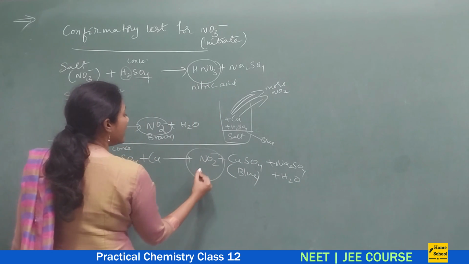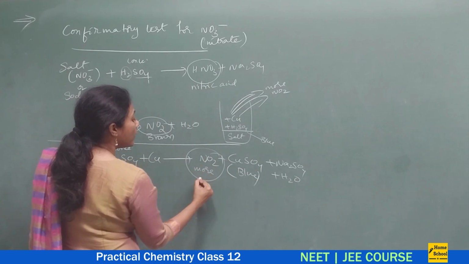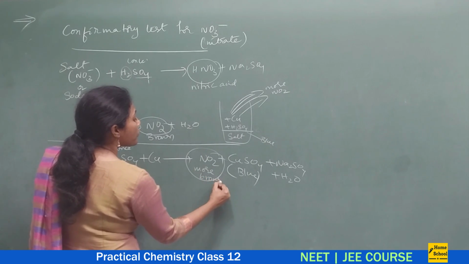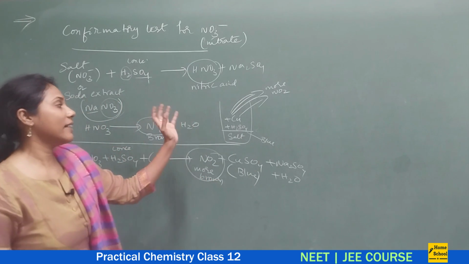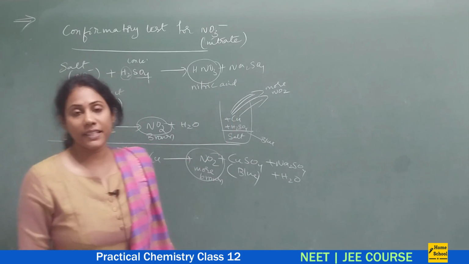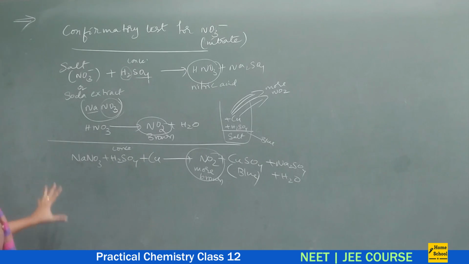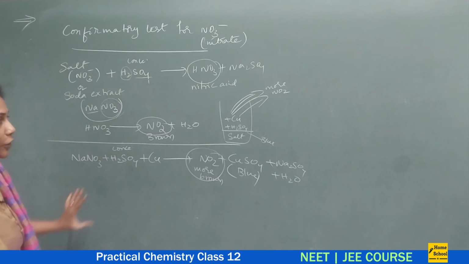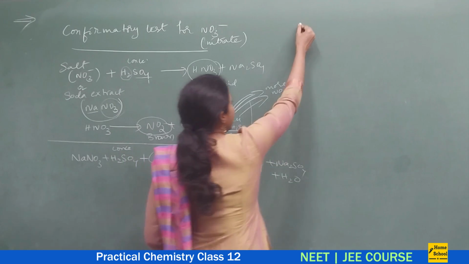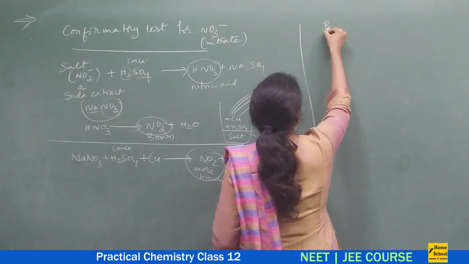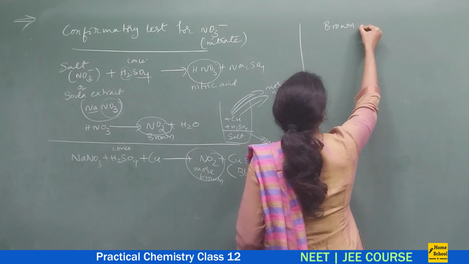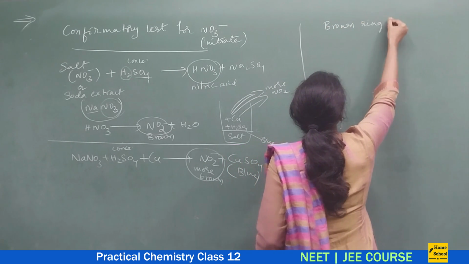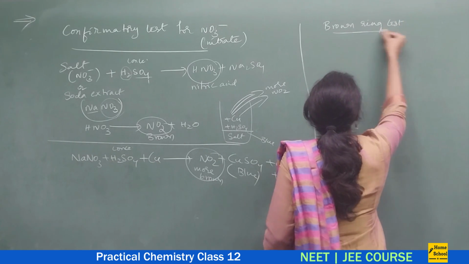But more and more, this brown fumes you will observe coming out from a test tube. So this is a test with copper turnings that you would do. And the confirmatory test is called the brown ring test, isn't it? It's called the brown ring test. So what do you do here?